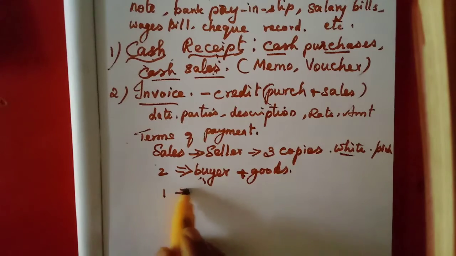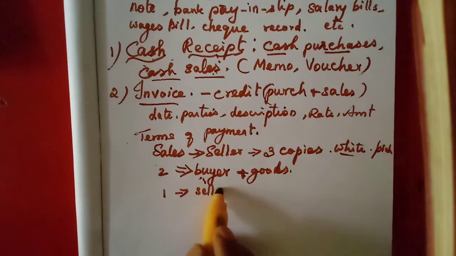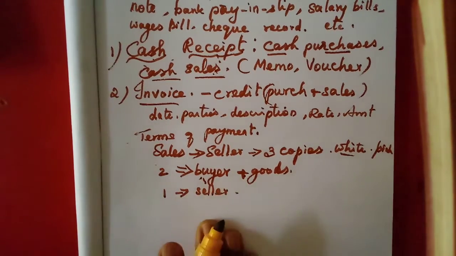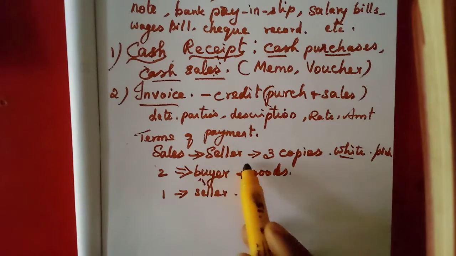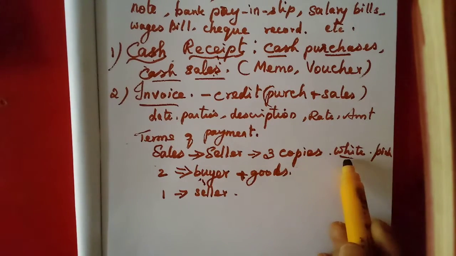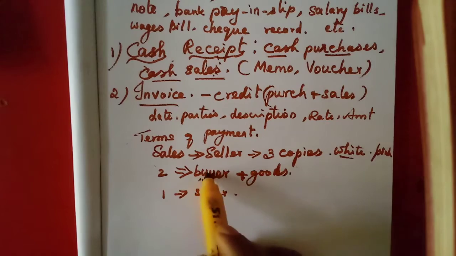The one will be in the seller's place as the document, the evidence, the source document. Then the buyer will have 1 as the main one.